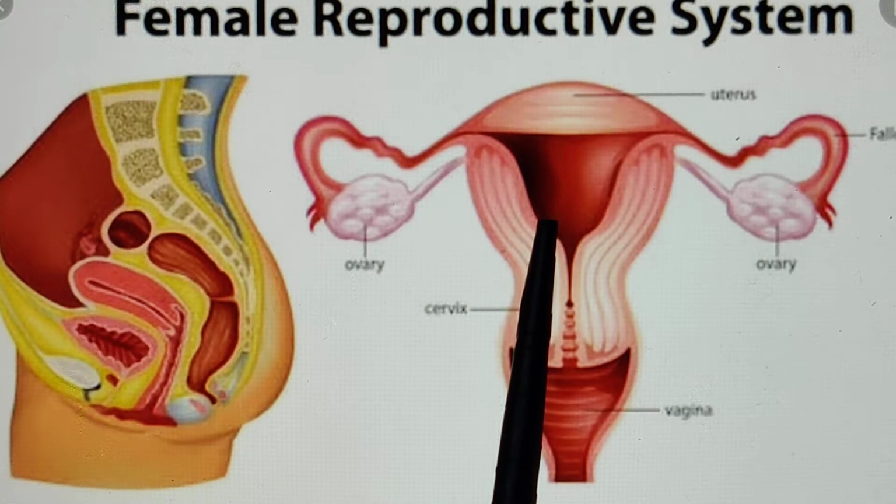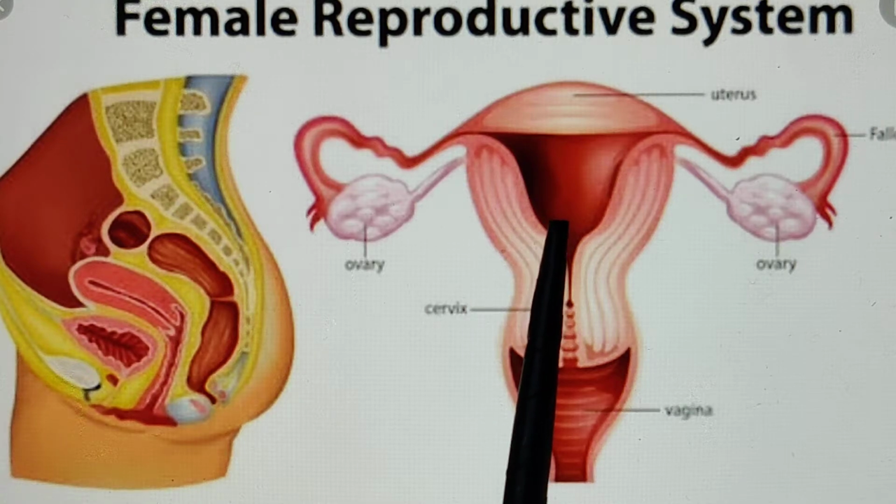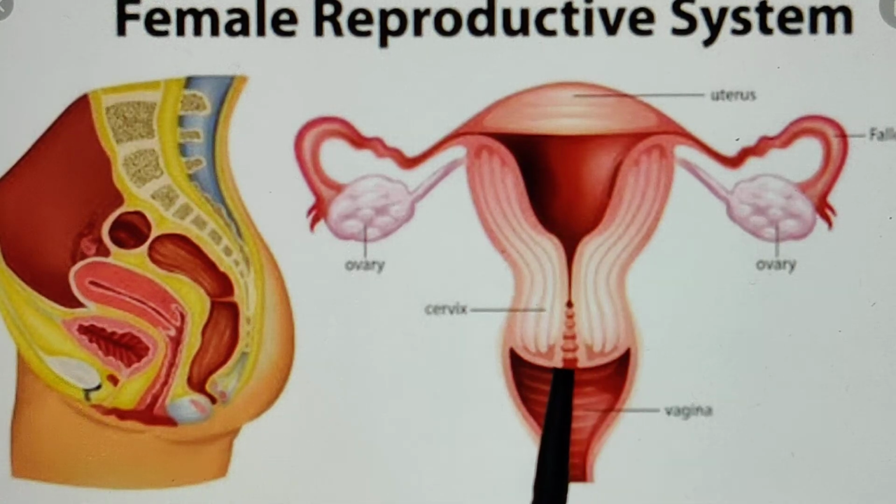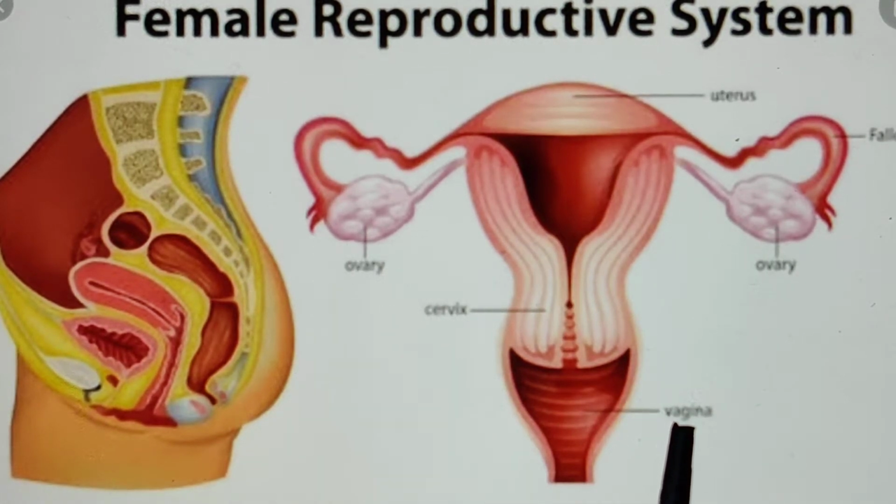Along with implantation, fetal growth occurs in the uterine part. Then cervix and vagina together act as birth canal. They help in baby birth, or parturition. So ovary, uterus, cervix, vagina are the parts associated with the female reproductive system.